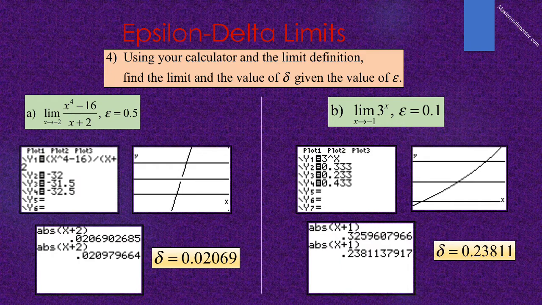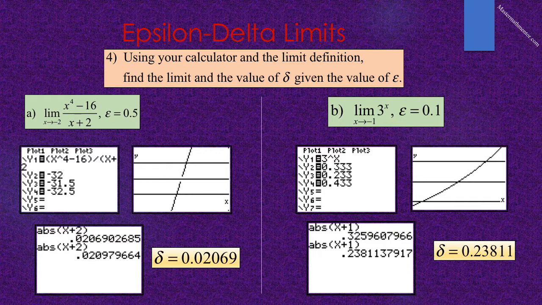We find the intersection of 3 raised to the x with 0.233 and 0.433, and at each point get the value of the absolute value of x plus 1. On the left side, we get 0.32596, and on the right side, 0.23811. We want the smaller of these values, so our delta is 0.23811.